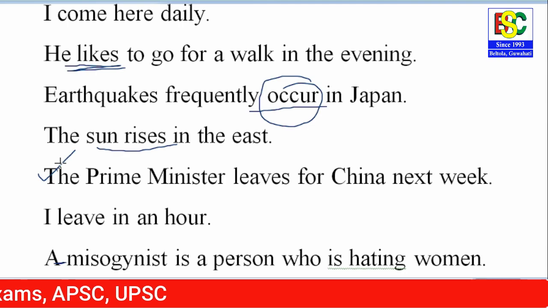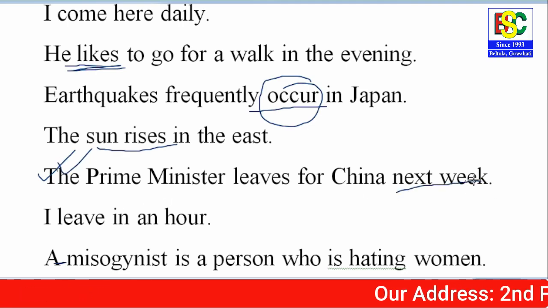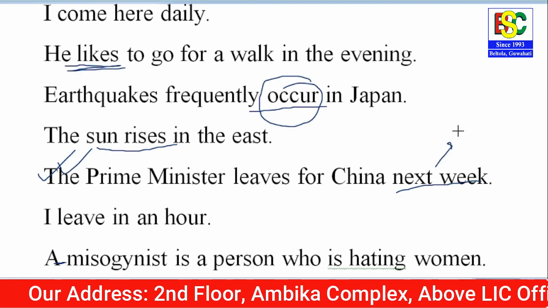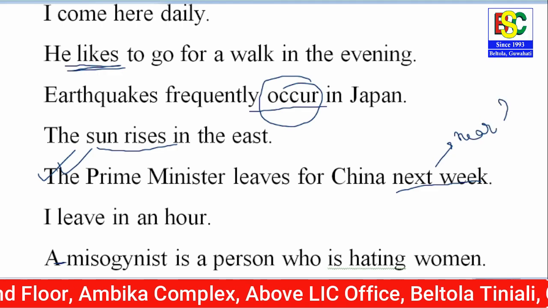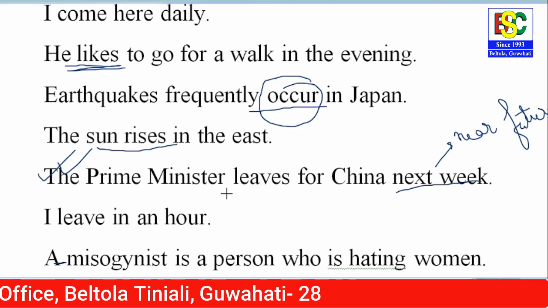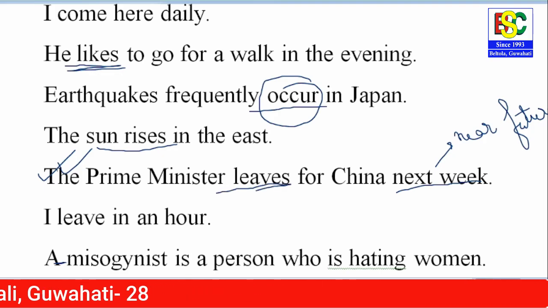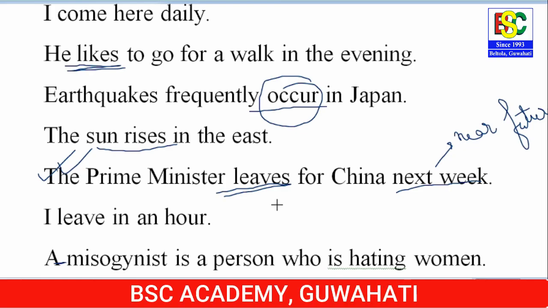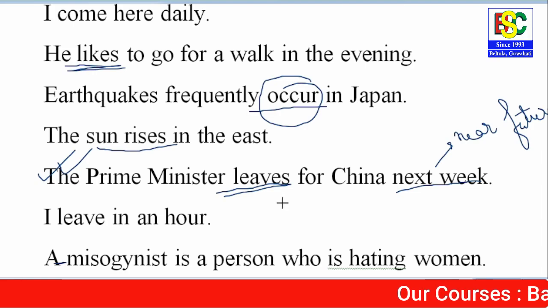Now look at the next example. The Prime Minister leaves for China next week. So it's a point in the near future, next week. So in this context we can also use the present indefinite tense. The Prime Minister leaves for China next week. It's a planned activity which is going to happen soon, that is at some point in the near future. Therefore we have to use the present indefinite tense here.